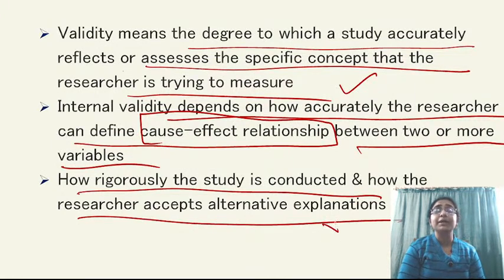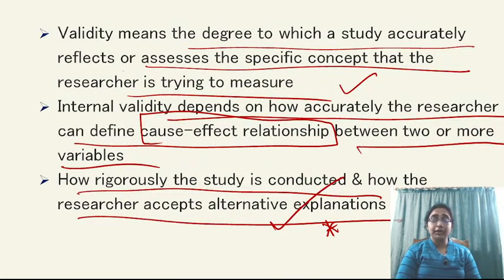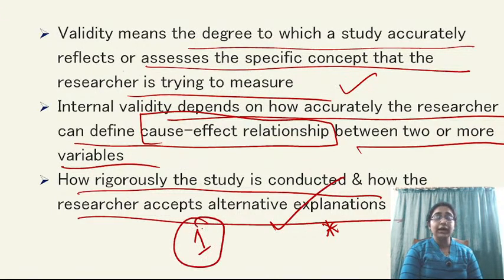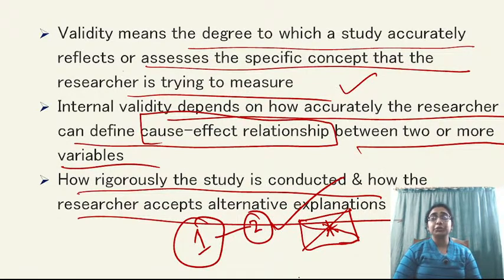Now, internal validity also talks about how rigorously the study is conducted and how the researcher accepts alternative explanation. Obviously, how accurately you are collecting the data, how properly you are analyzing it, and how you are making a combination or making a coordination between alternative explanation. That is also important. That one interpretation नहीं होता है, आप multiple interpretation को जोड़ करके इस टाइप से एक complete text बनाते हो, एक complete आपके research work बनाते हो. That is actually your internal validity.